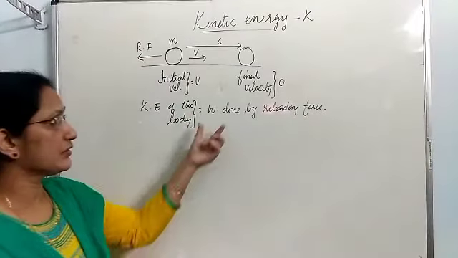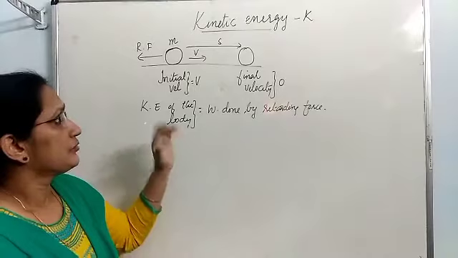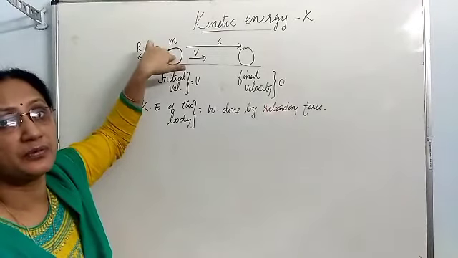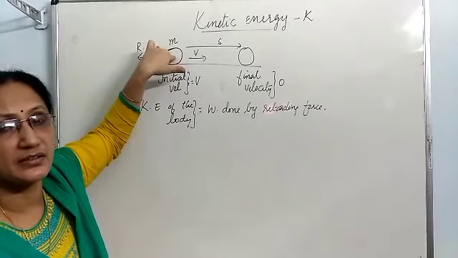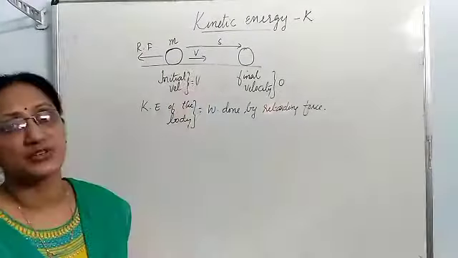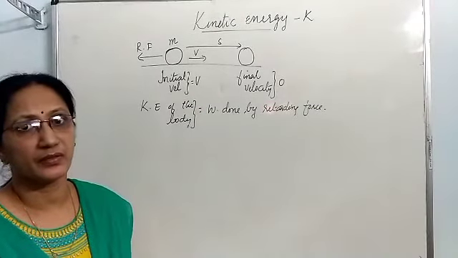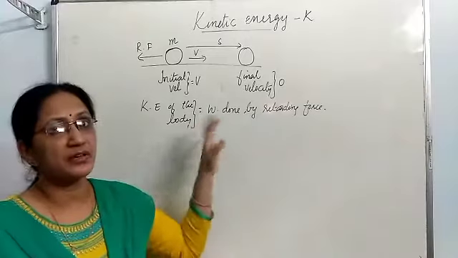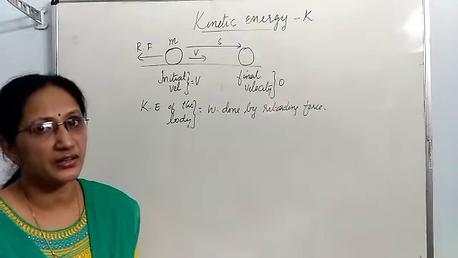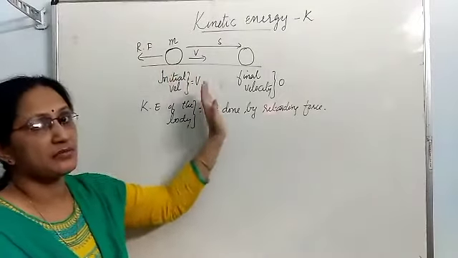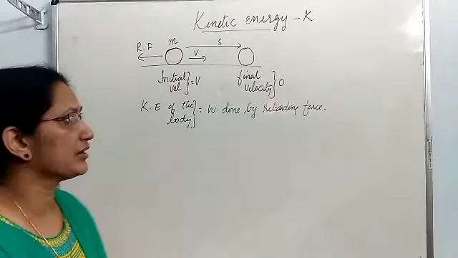The meaning of this statement is, for example, suppose this moving body possesses 100 joule of kinetic energy. Then to stop it, 100 joule of work is to be done. That is the meaning of this statement. So from that statement we can calculate the kinetic energy of a body. Kinetic energy of this body is the same as the work done by the retarding force.